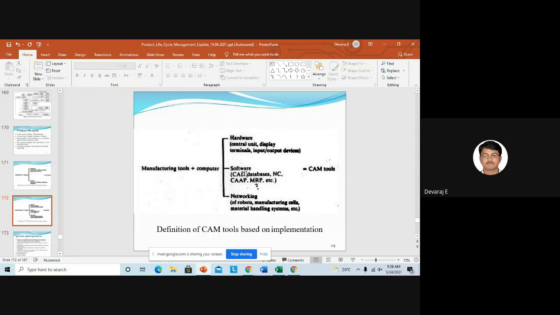So you want to store the NC programming. First, you want to save the NC programming. You write the program, you save that. Then you should import that programming in the simulation software like Fanuc. Then you can complete the task. And networking of robots, manufacturing cells, material handling system. So you want the networking. If you have these two, then it is called CAM tools. This is what is CAD and CAM.